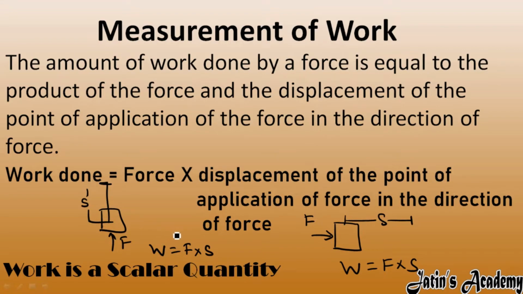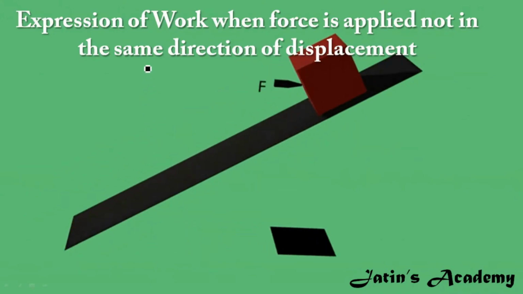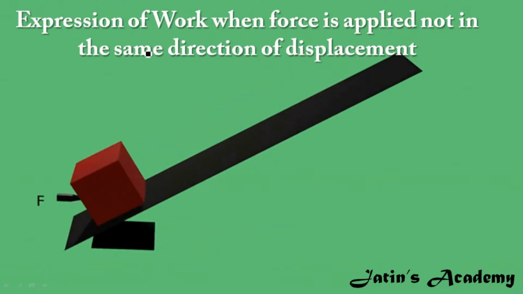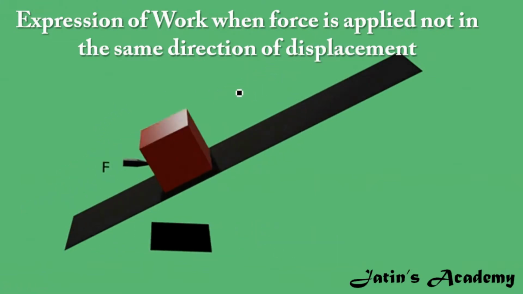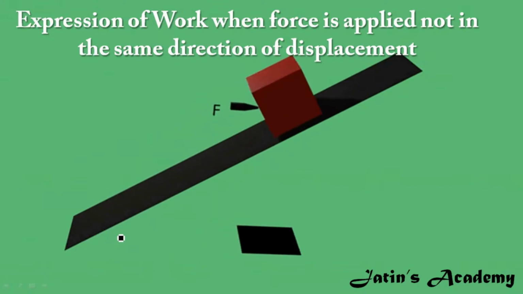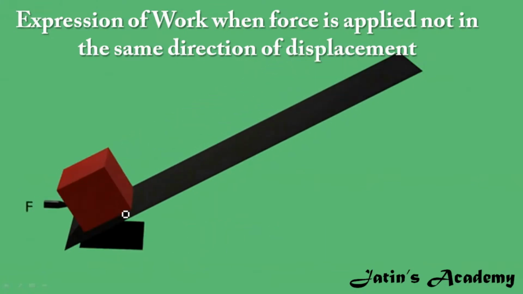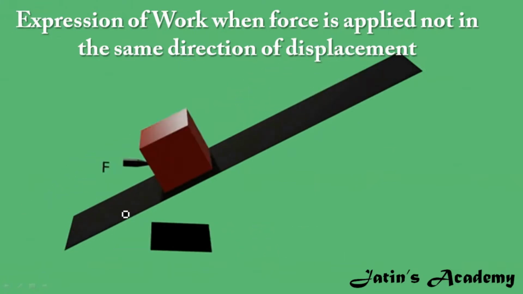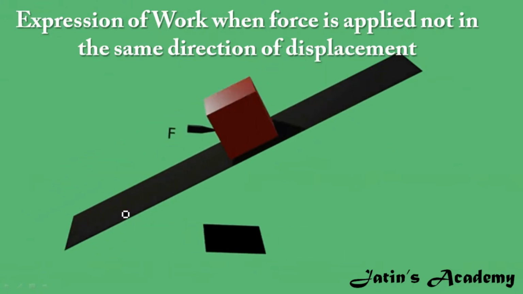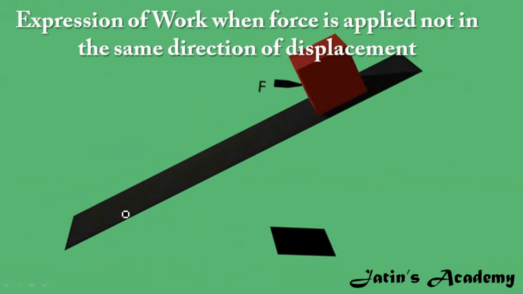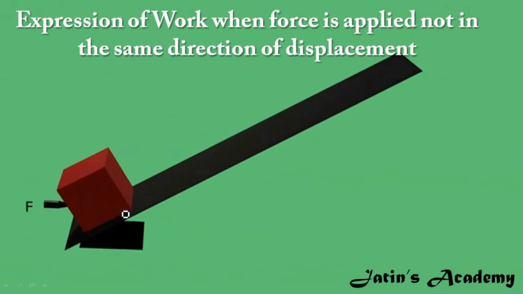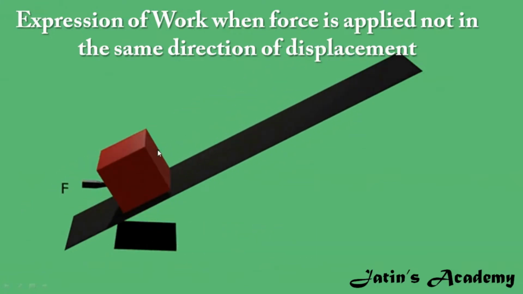Okay, now let's see the expression of work when force is applied not in the same direction as displacement. What is the meaning of this? Carefully see. In the previous definition, we have seen that work is done on a body when force is applied on a body and the body displaces in the direction of force. But here the body does not displace in the direction of force.